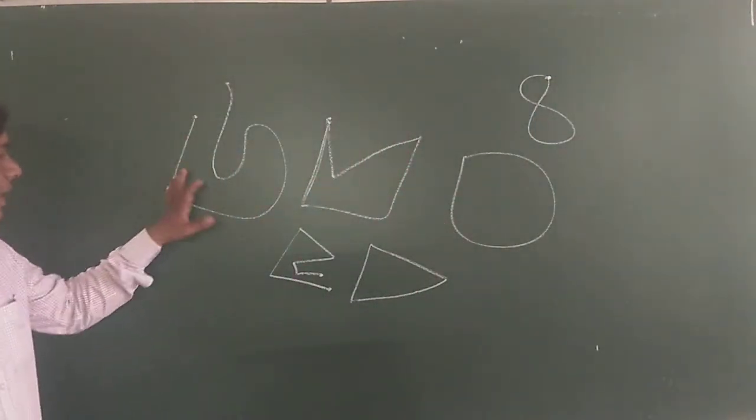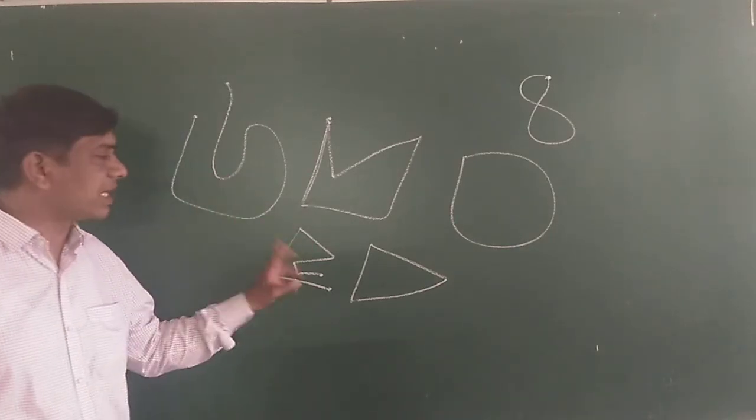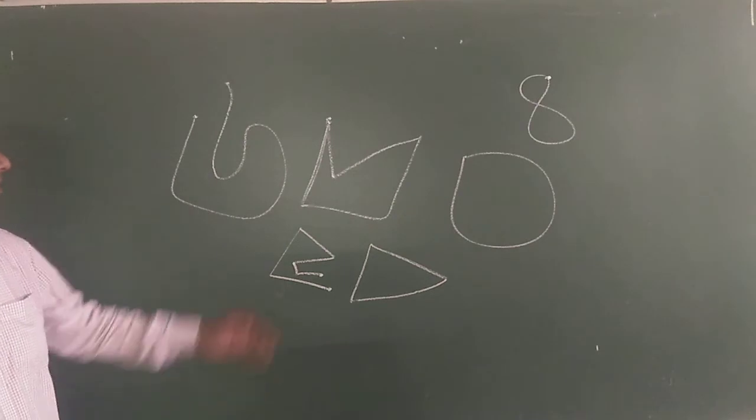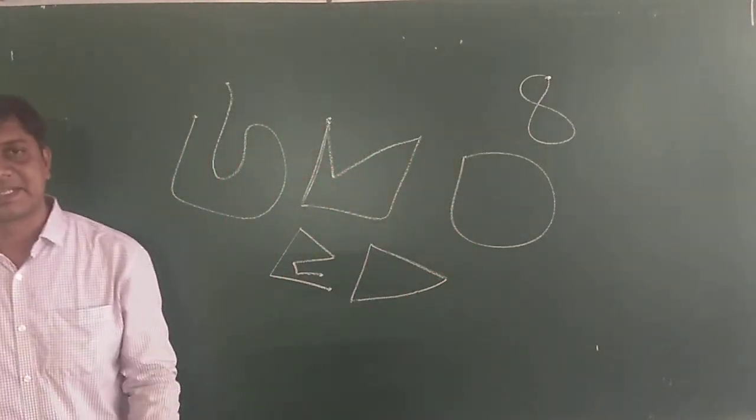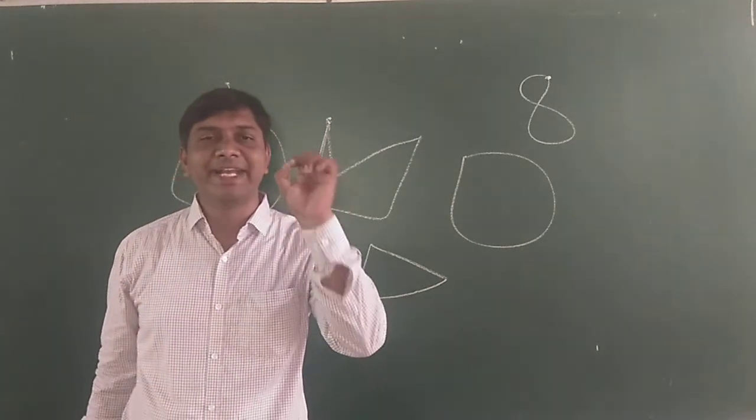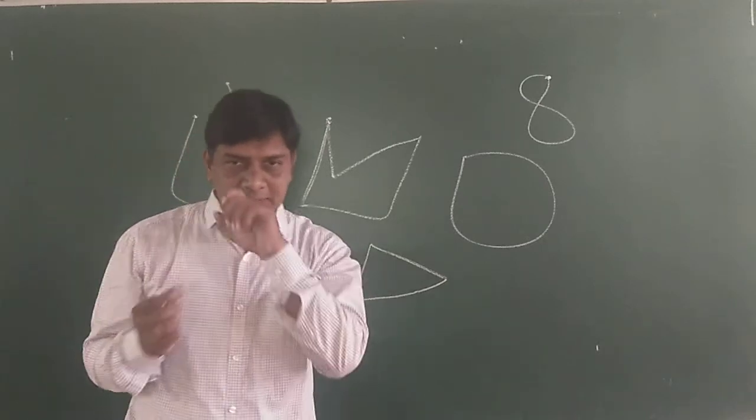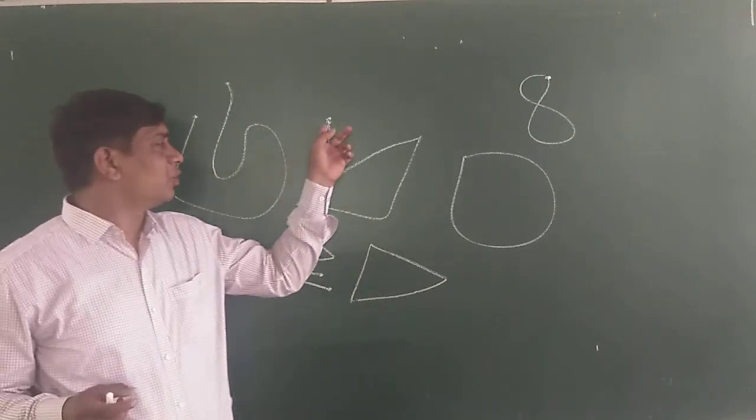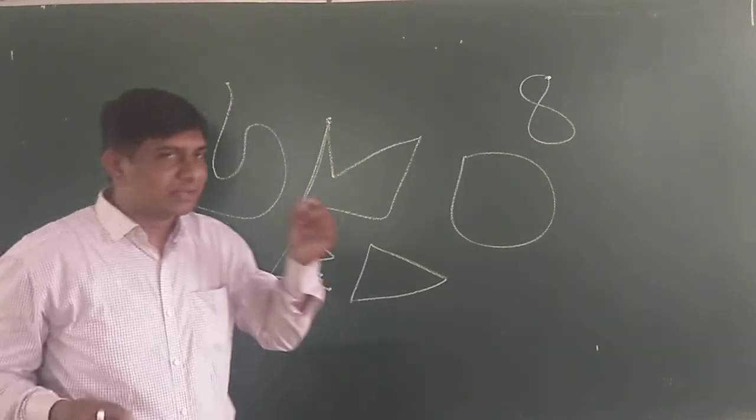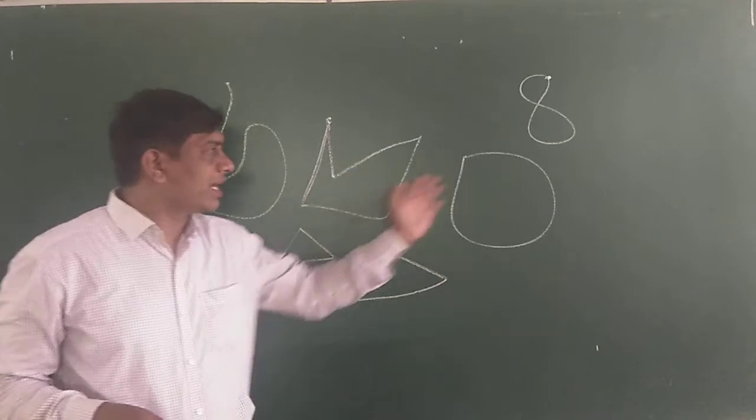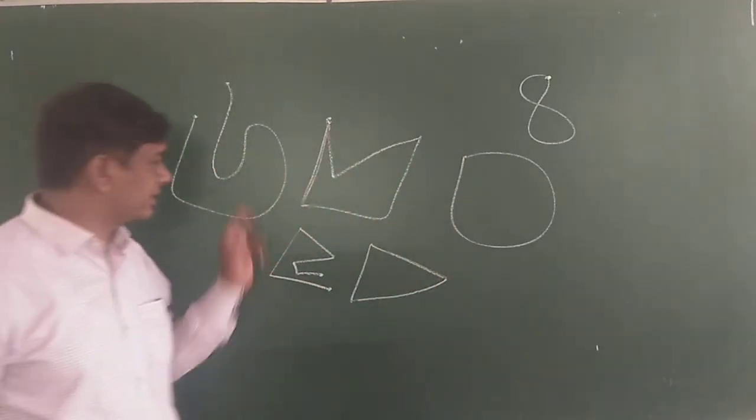So among these, these two figures are called open figures, whereas all these other figures are closed figures. A figure whose initial and terminal points are the same, coincide with each other, that means same, then those figures are closed figures. These are closed figures and these two are open figures.